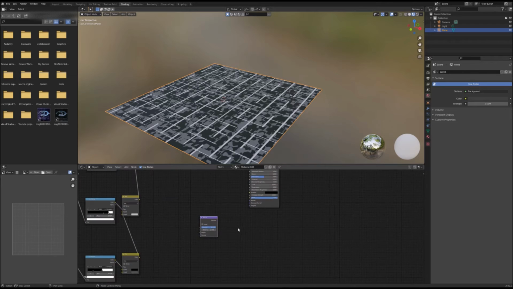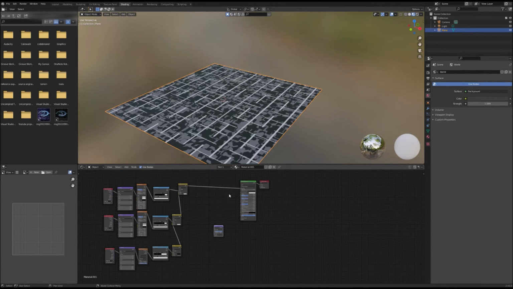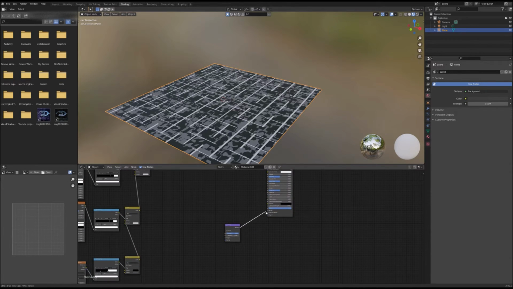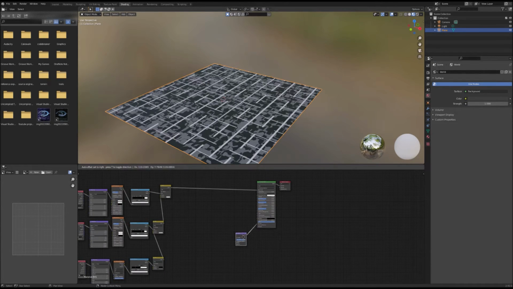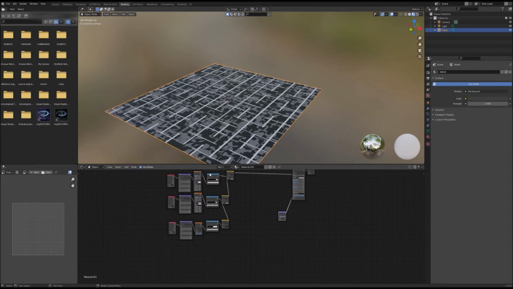Look for the bump using Shift A and search. I'm going to organize my nodes. I'm going to output the bump to the normal of our principled BSDF. Next, I'm going to copy all of these color ramps. Actually, no, I'm not going to copy those color ramps. Instead, I am going to get a brand new color ramp. You'll see why in a second.